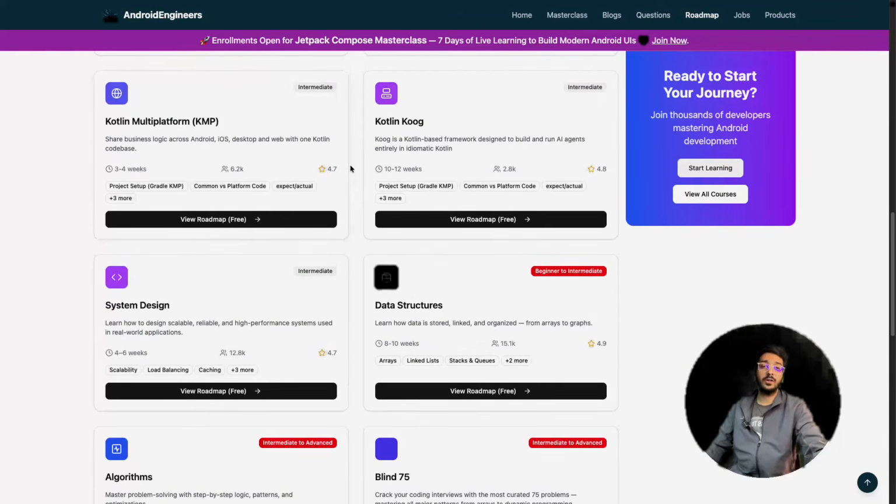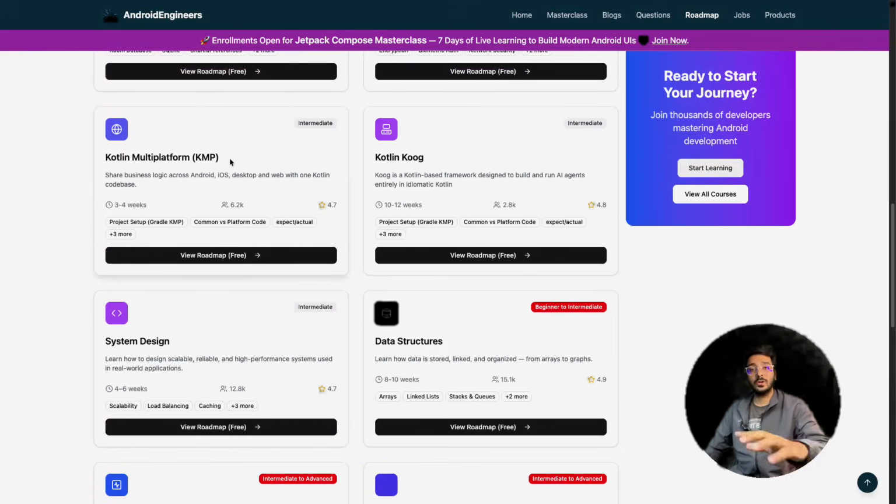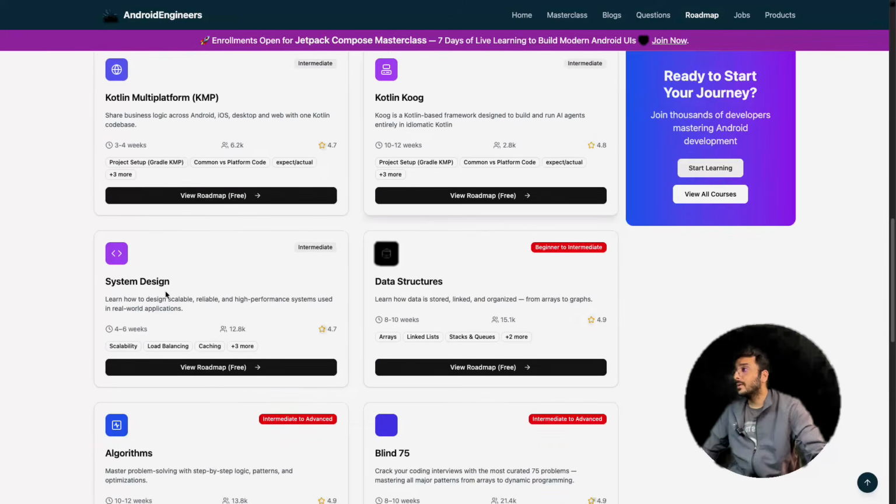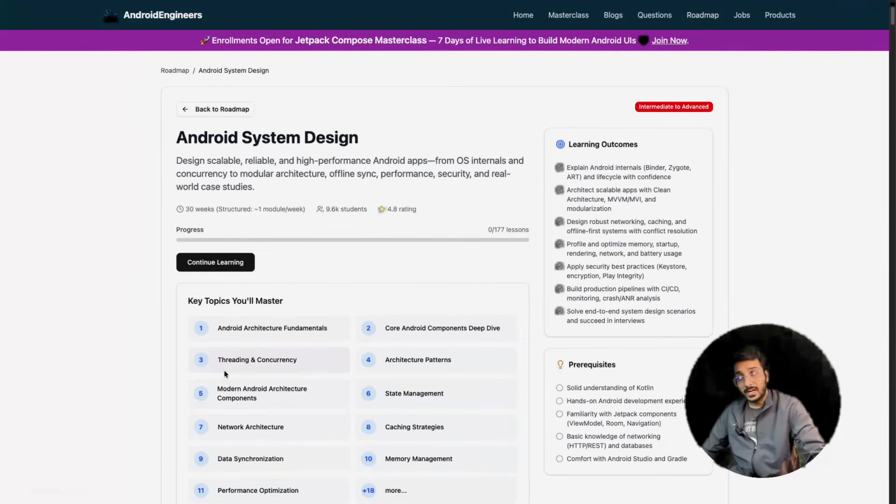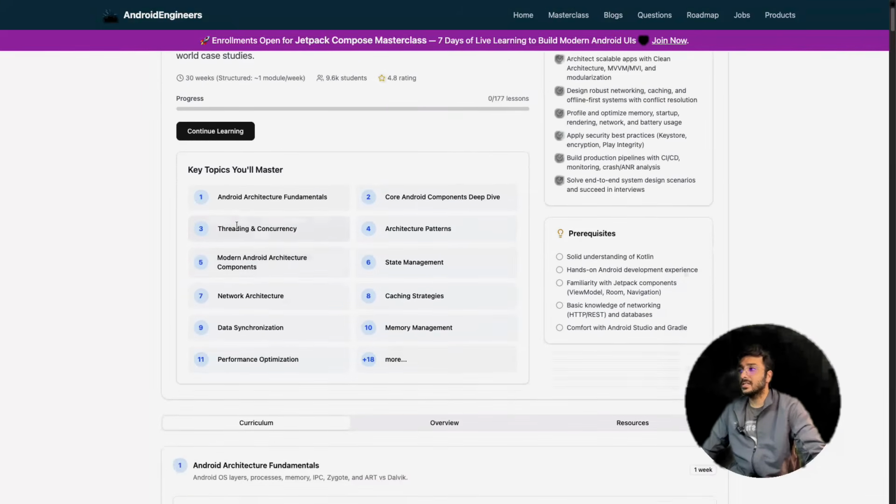After that, all the topics below are things which, if you don't even do them, it's completely fine. Kotlin Multiplatform, if you're not doing it right now, it's completely fine. Kotlin Compose, completely fine, not doing. System design is something you can give a try and see what all things are there in system design. I'll give you a complete overview quickly right now.